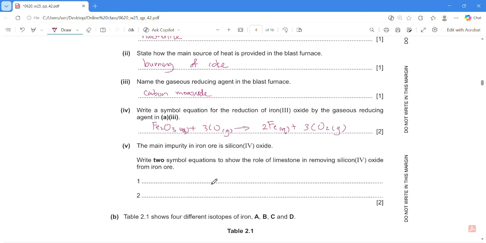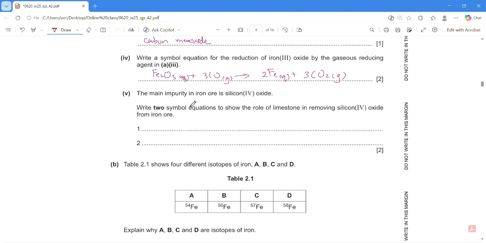So easy. Okay, next, the main impurity of iron ore is silicon dioxide. Write 2 simple equations show the role of limestone in removing silicon dioxide. Okay, so limestone, first step, it will thermodecompose into the calcium oxide. So CaCO3 thermodecompose CaO plus CO2. Okay, so once we got this CaO, we can react it with the silicon dioxide, SiO2, and they will form CaSiO3. Okay, this thing is also known as your slag.